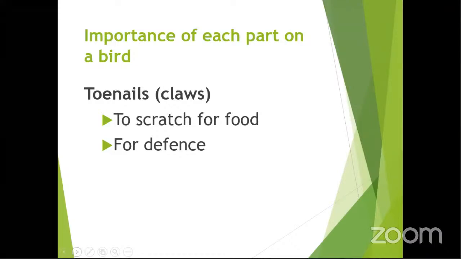But specifically for these hens, they use their claws to scratch food. If they ask you the use of the toenails of a cock or of a hen, simply say for scratching food.